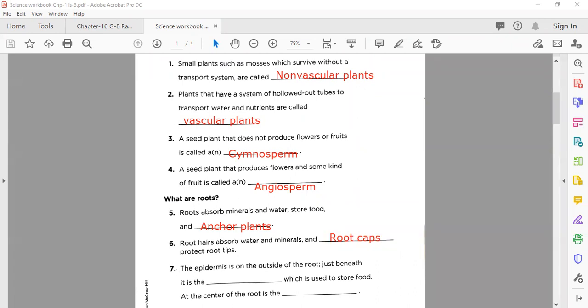Here the statement is that the epidermis is on the outside of the root, and just beneath it is the, so the correct word that you need to write here is cortex. Then we move to the next, which is used to store food. At the center of the root is the, what is present at the center of the root? Yes, well done. Vascular system. Very good. Well done.